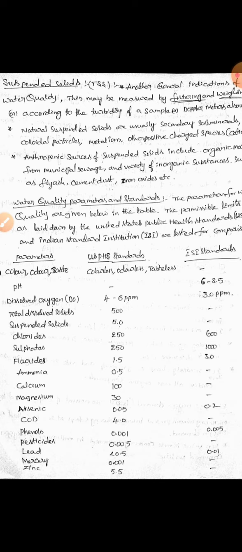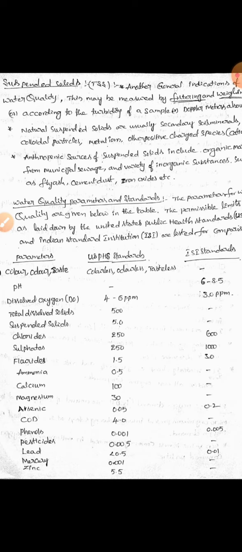Sulfates are also 250 milligrams per liter, but according to ISI, it may be 1000 milligrams per liter. Next, fluorides. In 1 liter of fresh water, it may be 1.5 milligrams per liter, but according to ISI values, it may be 3 milligrams per liter.